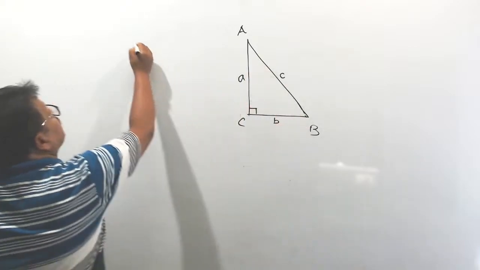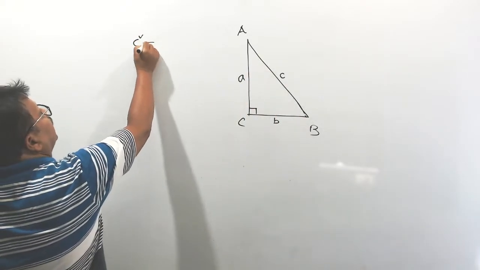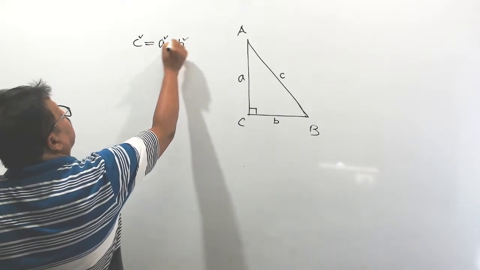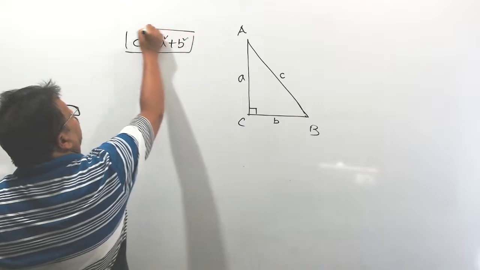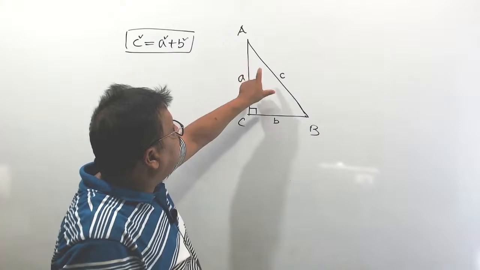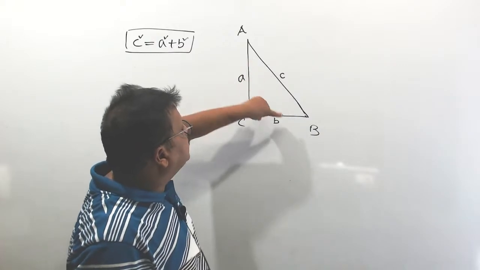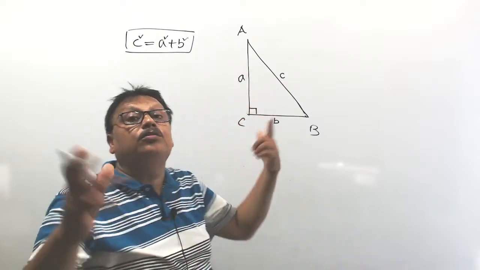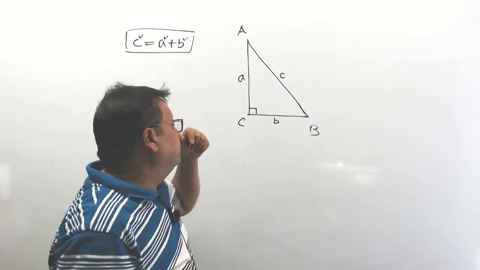Hypotenuse square, that is c square, equals a square plus b square. You have to prove this one. It is the Pythagoras theorem: hypotenuse square is equal to height square plus base square, that is, the sum of the squares of the other two sides.